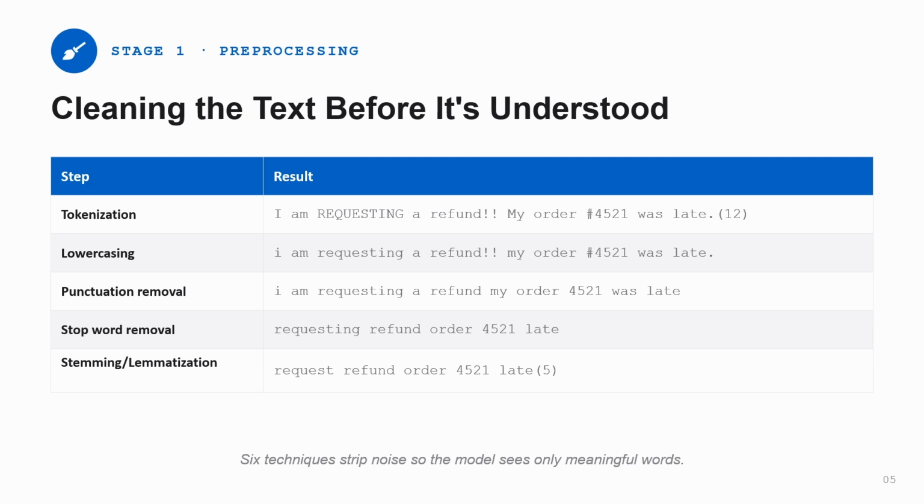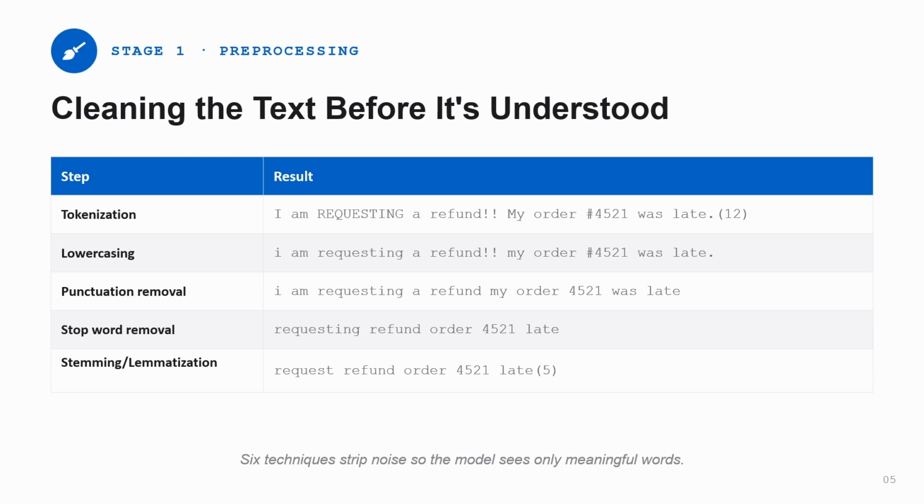After that, we do the lower casing. This is case sensitive, so we need to lower case it, and then punctuation removal and stop word removal. There are words, punctuation or emojis that will not significantly add to the email, like am, was. Those are things which do not have any meaning, so those will also be removed.